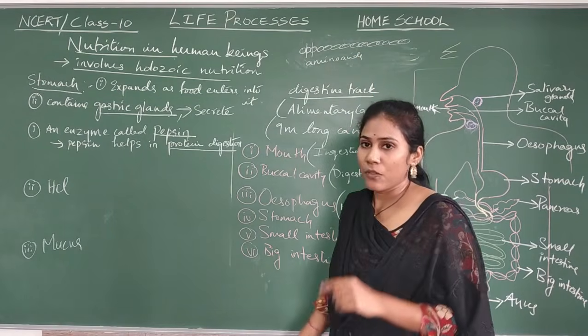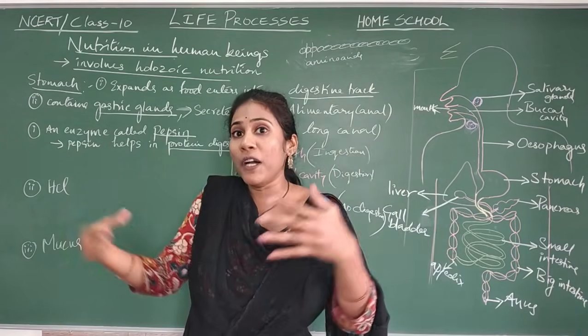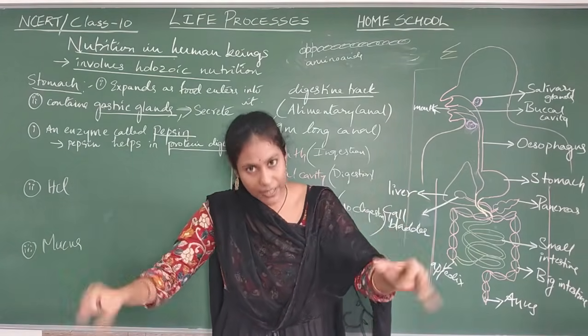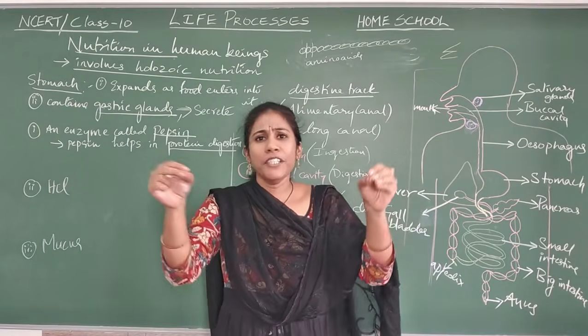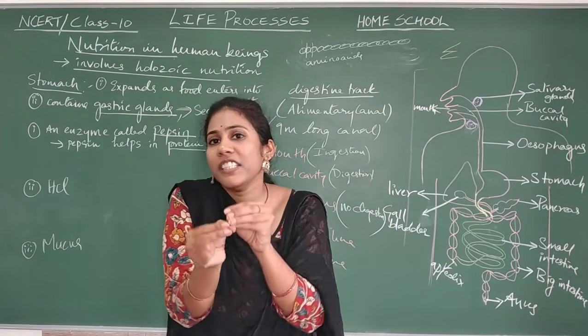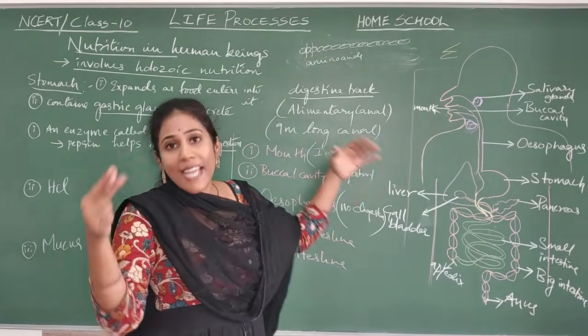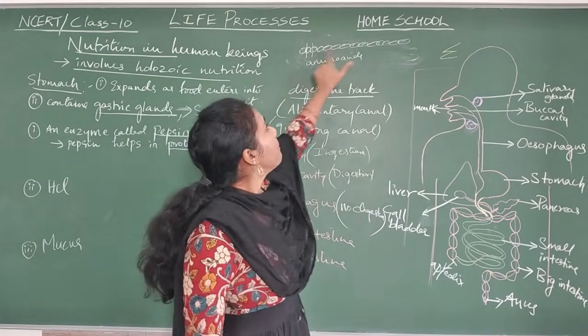What is starch? Glucose molecules get connected to form a long chain called starch. Similarly, many amino acids get connected with each other to form a long chain, and that long chain organic chemical is called protein.